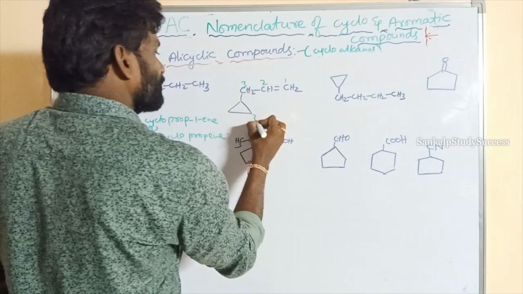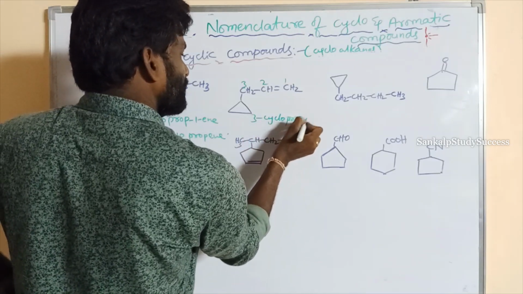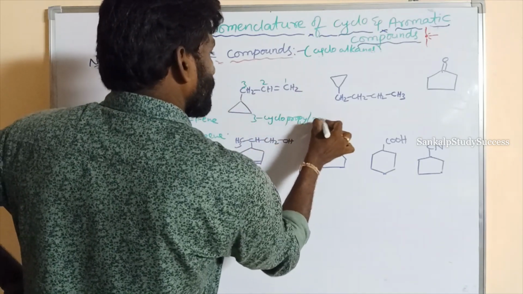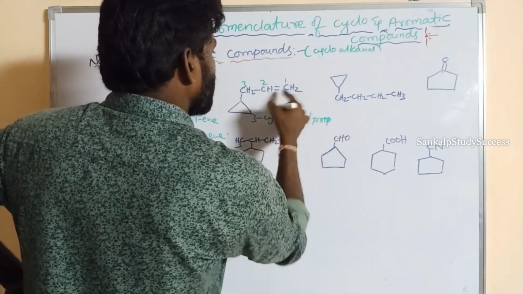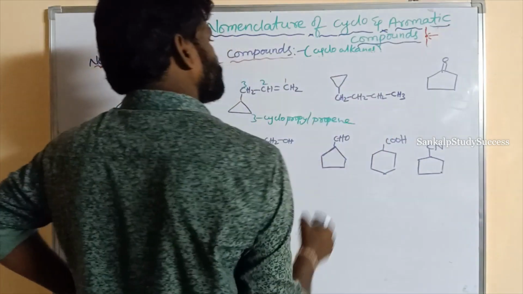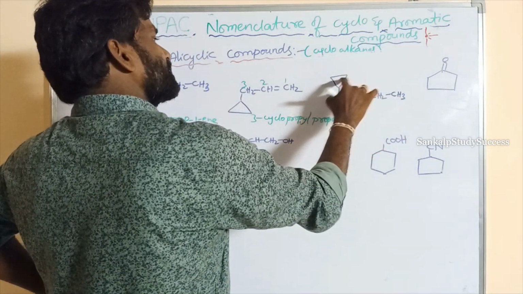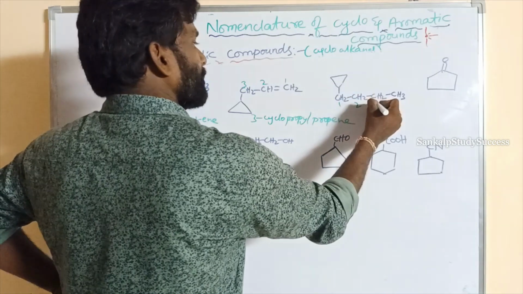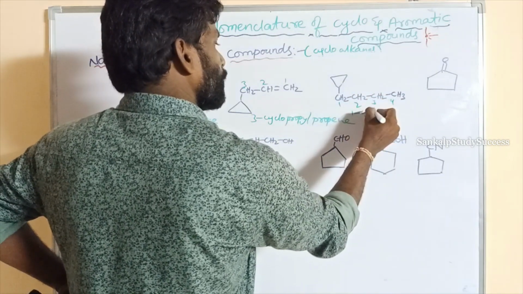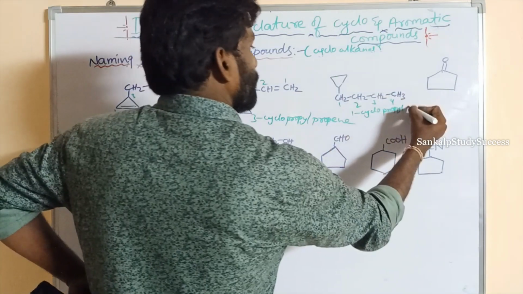So 3, this is cyclopropyl. This is the substituent. So how many carbons are present? Propane, 1 ene, that is propene. So this straight chain contains more carbons and this contains fewer carbons, but this is given as the parent chain. So 1 cyclopropyl butane.